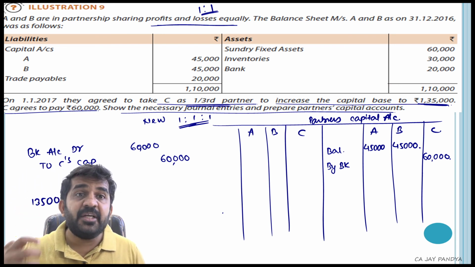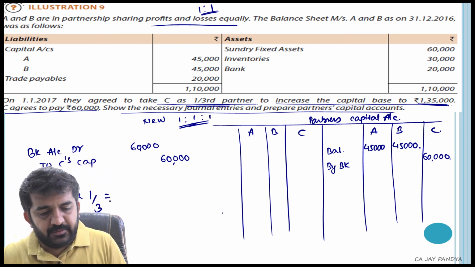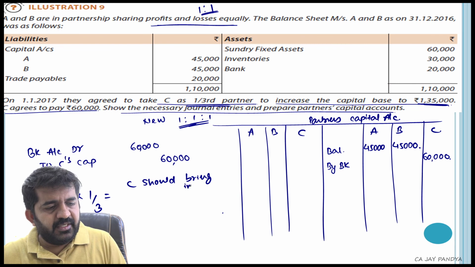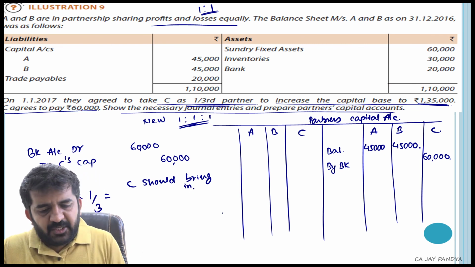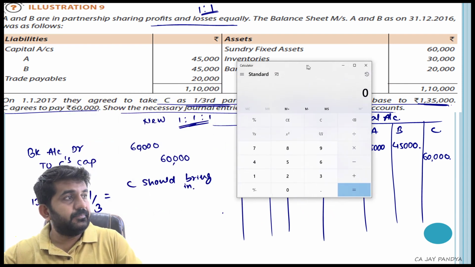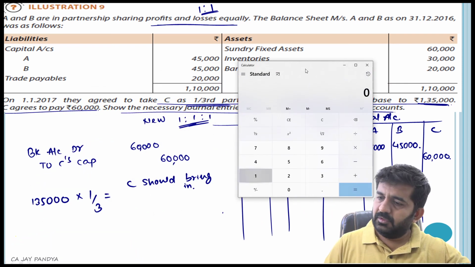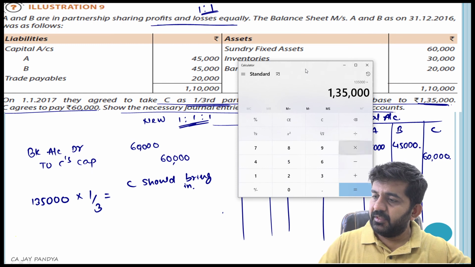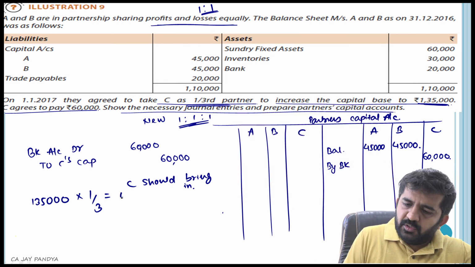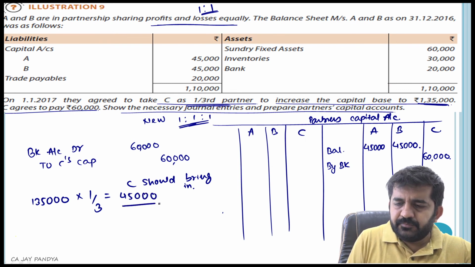How much capital should C bring in? 1,35,000 divided by 3 will be 45,000. So C's share is 45,000.